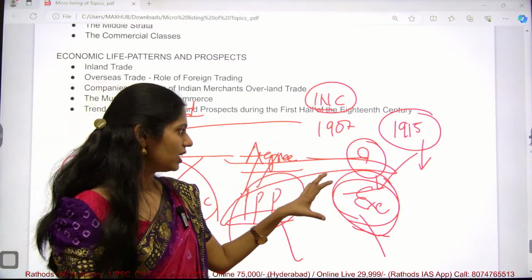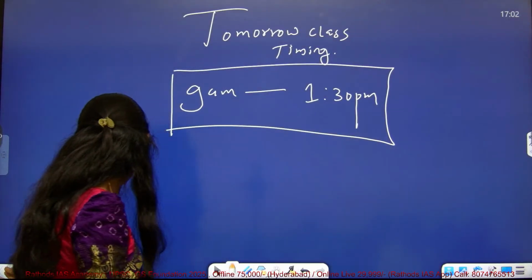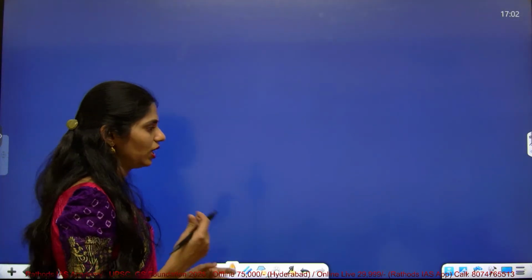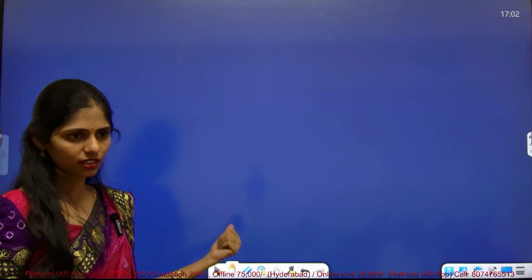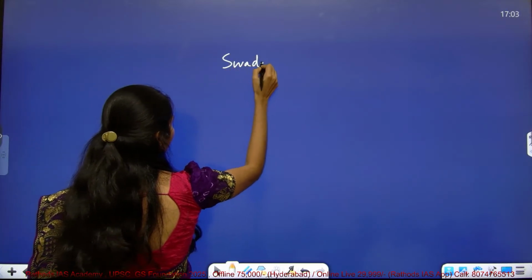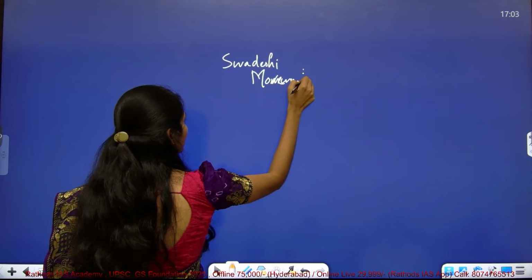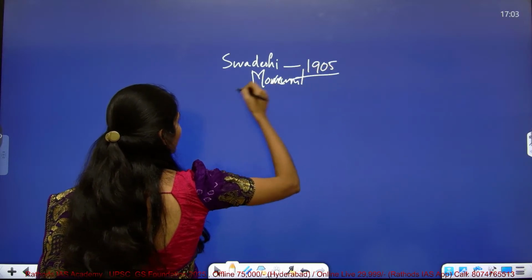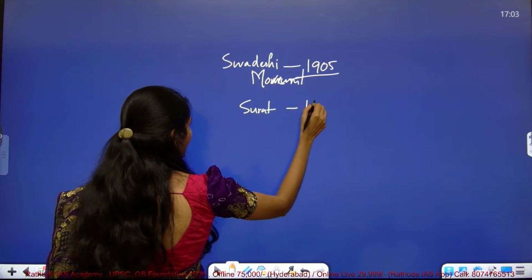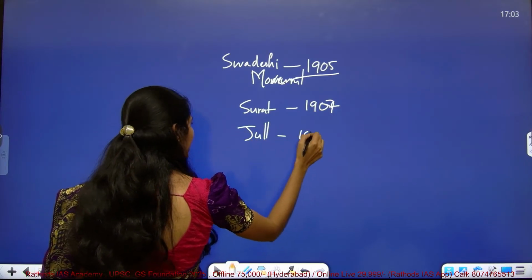And you have to see the movements. I want to give you one tip, students. Whenever you are reading history, especially any movement, try to make notes in this format. For example, the Swadeshi movement happened in 1905. The Surat split happened in 1907. The Jallianwala Bagh event, 1919.